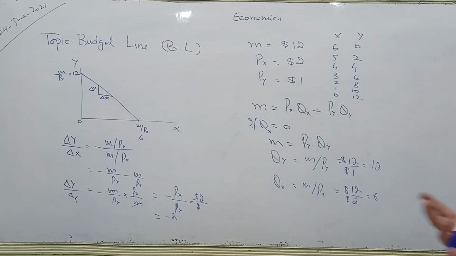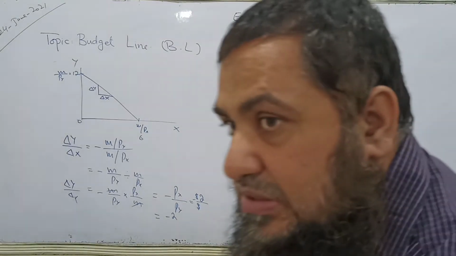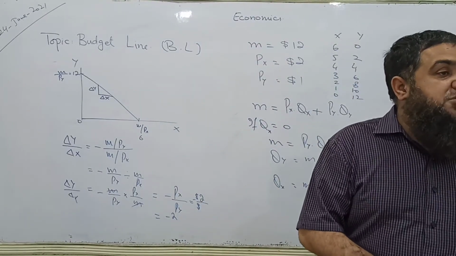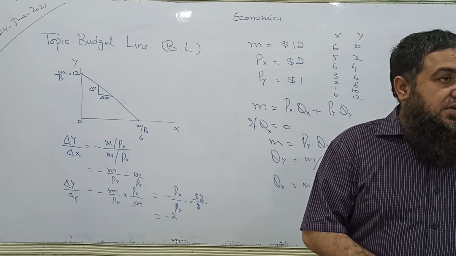Clear? Now one by one I am going to change the prices of X and Y, and then we will see what happens to the shape of this budget line. Clear?